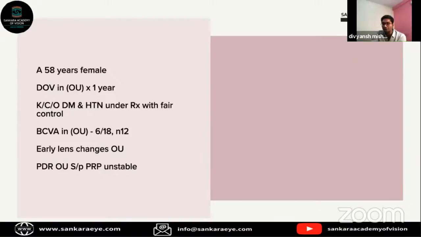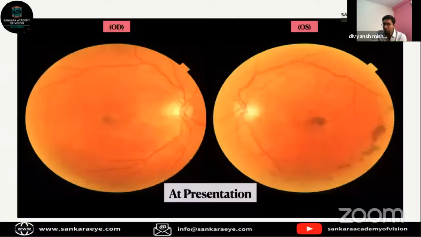So this was a 58-year-old female who came to us with complaints of decreased vision since 1 year. She was a known diabetic and hypertensive, under treatment with fair control. Best corrected visual acuity was around 6/18 in both eyes, and near vision was N12. Early lenticular changes, and she had a history of laser done to both eyes for proliferative diabetic retinopathy. So this is how she presented to us.